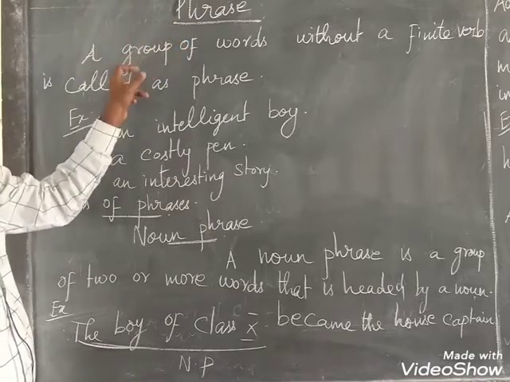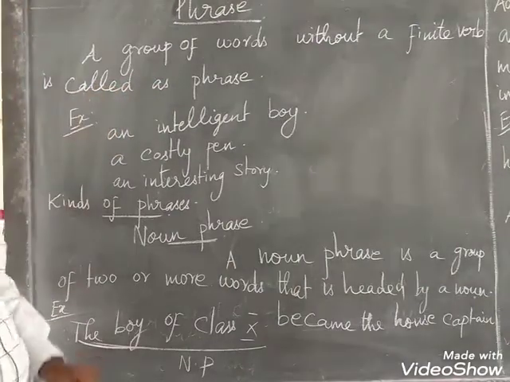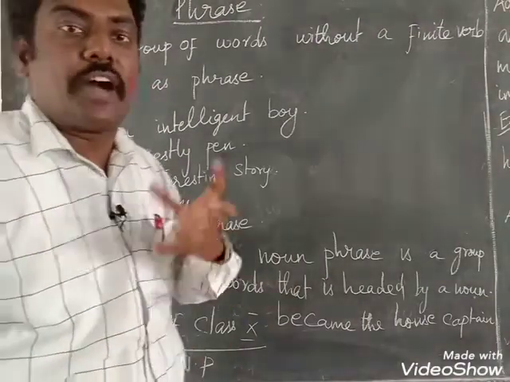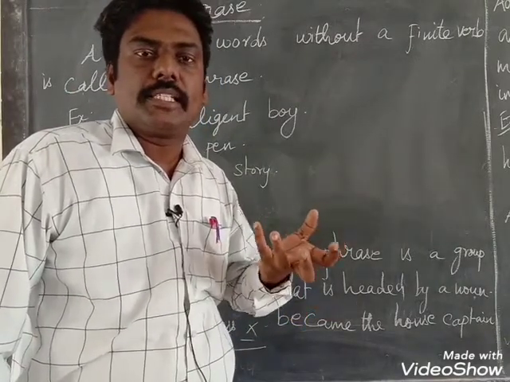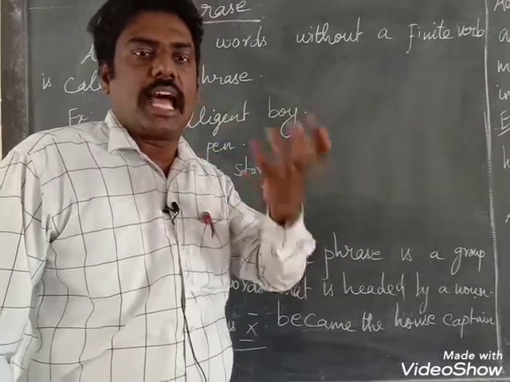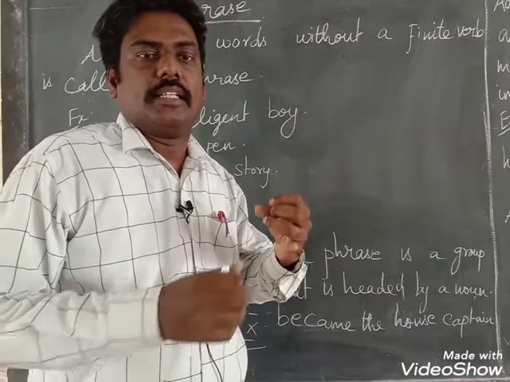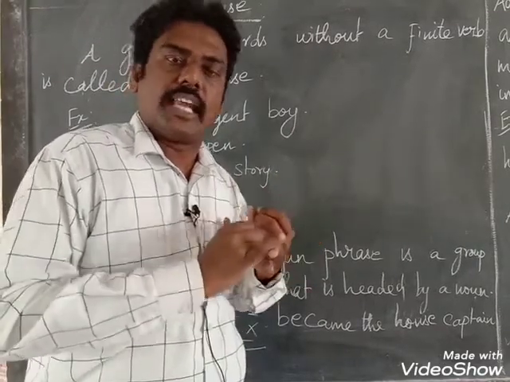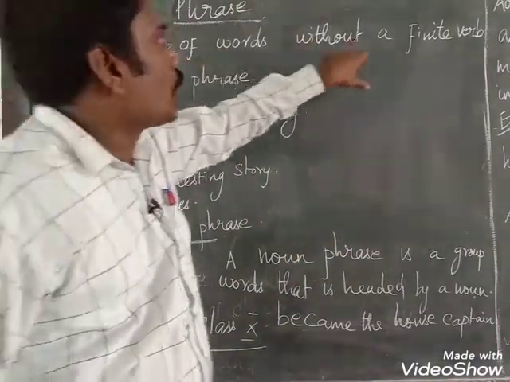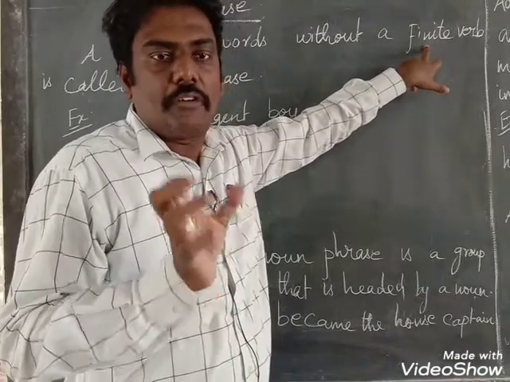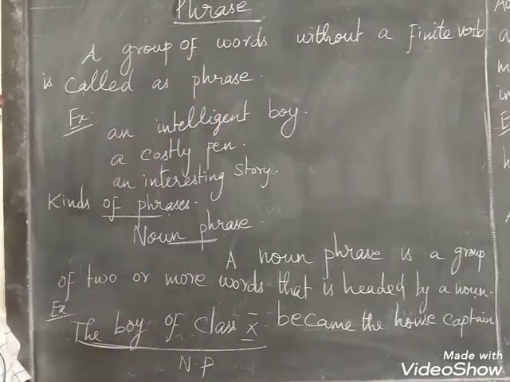Now we are going to see phrase and clause. Let us see phrase. What is a phrase? A group of words without a finite verb is called a phrase. What is meant by finite verb? A finite verb means a verb which shows the time as well as tense. So a group of words without a finite verb is called a phrase.